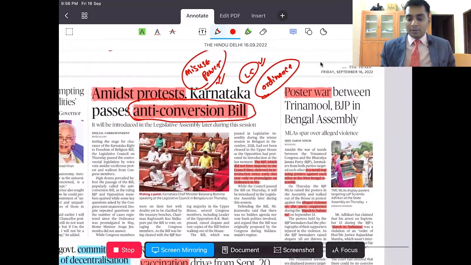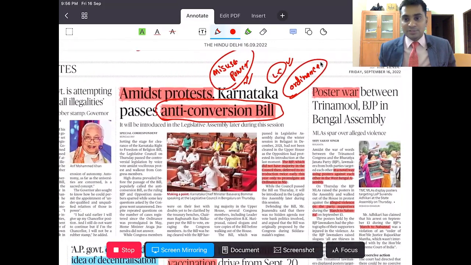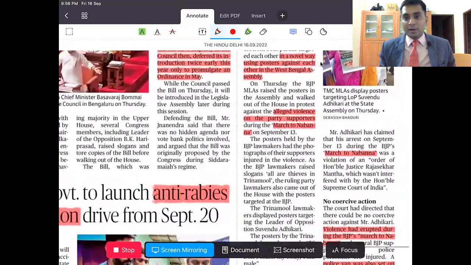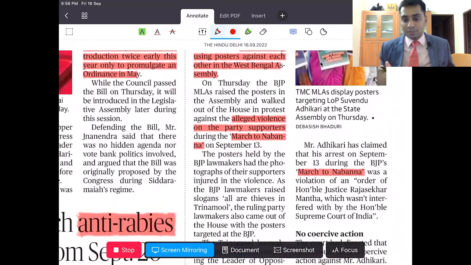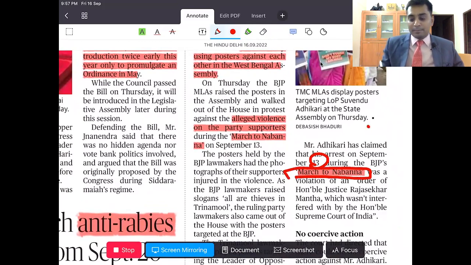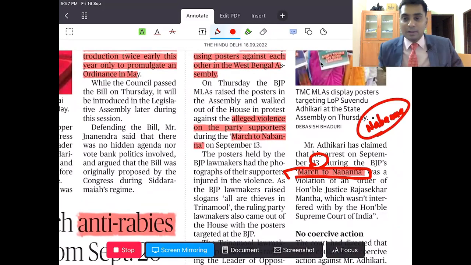You can use that. Now there is some violence which has taken place in Bengal recently. In Bengal, the BJP leaders started a march on November 13th, BJP's march to Nabanna. There is a place called Nabanna, and they started marching.